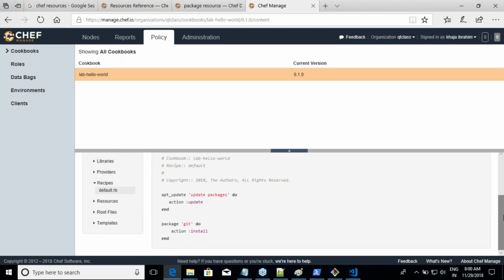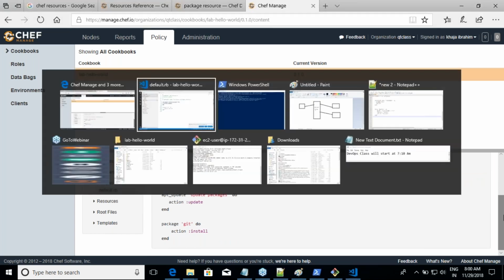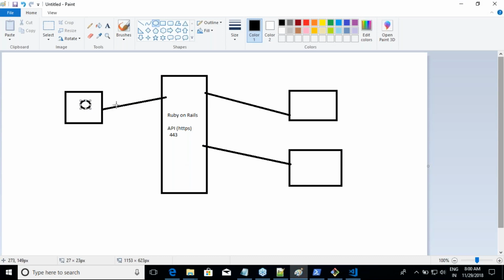Now there is one thing over here. So assuming this circle is your cookbook, you have written a cookbook and then you have uploaded the cookbook onto the shelf. The component of the chef server which is storing your cookbooks is called bookshelf. It is a database, but that component is called bookshelf. Now what we want to do is, I have it over here, but I want to apply it onto my node. How do I do that?